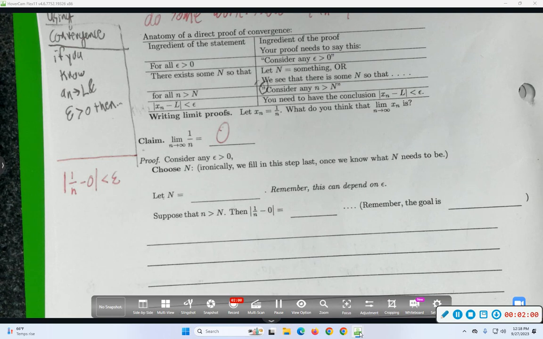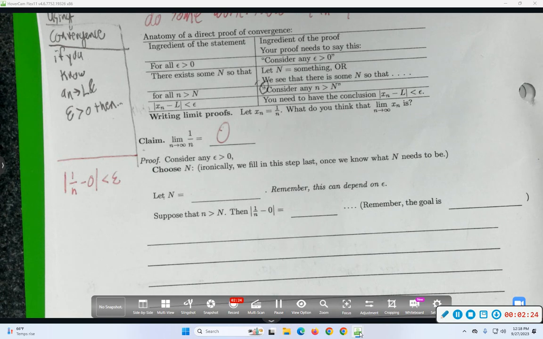Let's manipulate this and eventually solve for little n. What seems like simple like that? What do you get? And right now this is just scratch work. 1 over n is less than epsilon. Yeah, the minus 0 doesn't matter because it's minus 0.